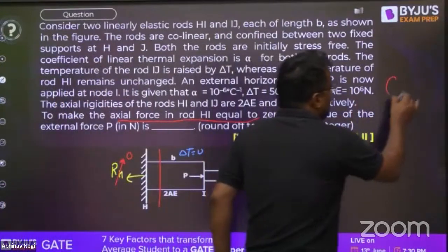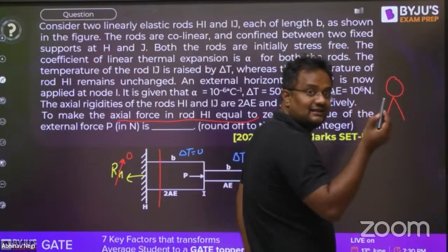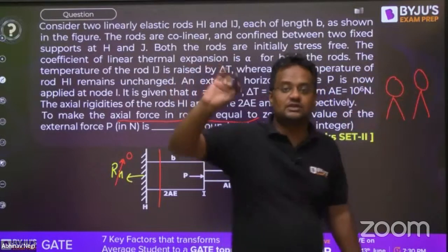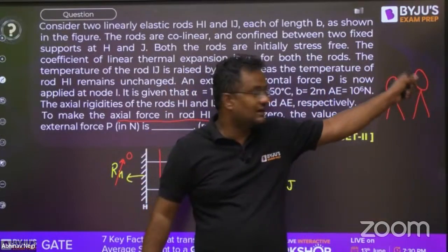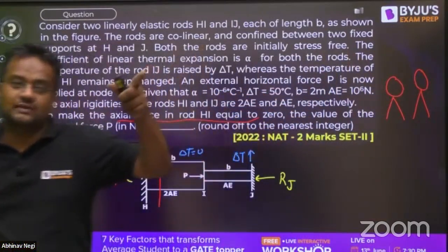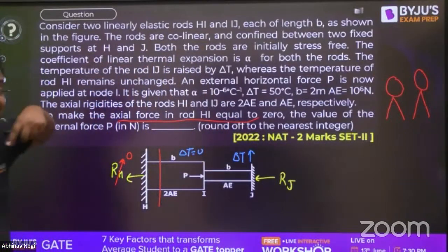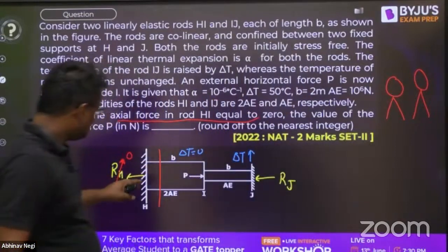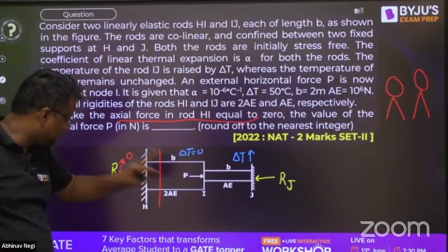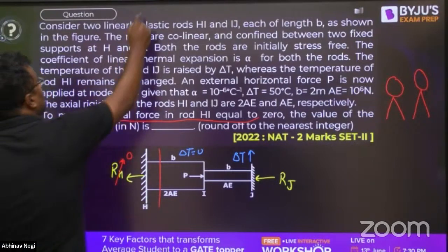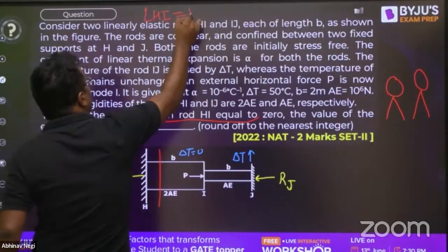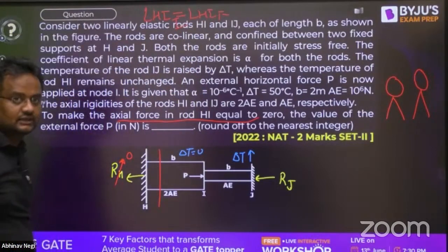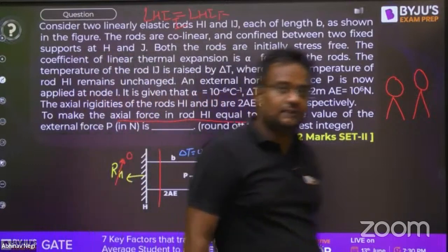Suppose my head is like this and my legs are like this. If my legs are increased by 2 mm, my head will be displaced from its position by 2 mm. But there will be no elongation of my head itself. Similarly here, no force, no temperature, so the length of HI itself will be the same. Length of HI initially equals length of HI finally. This is 100% correct.